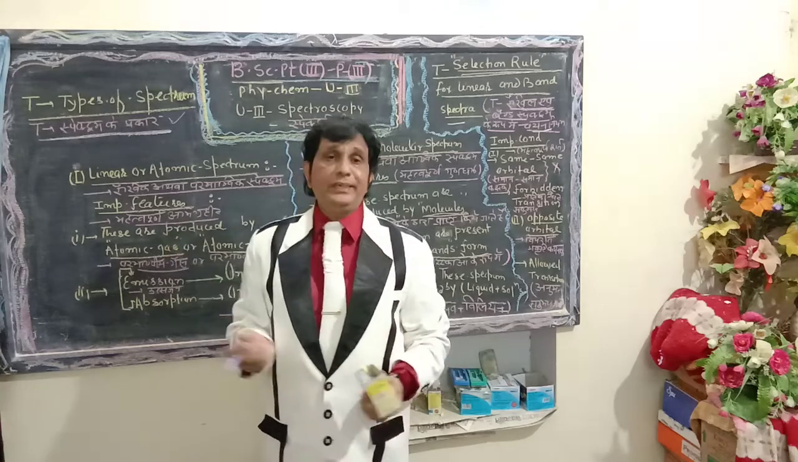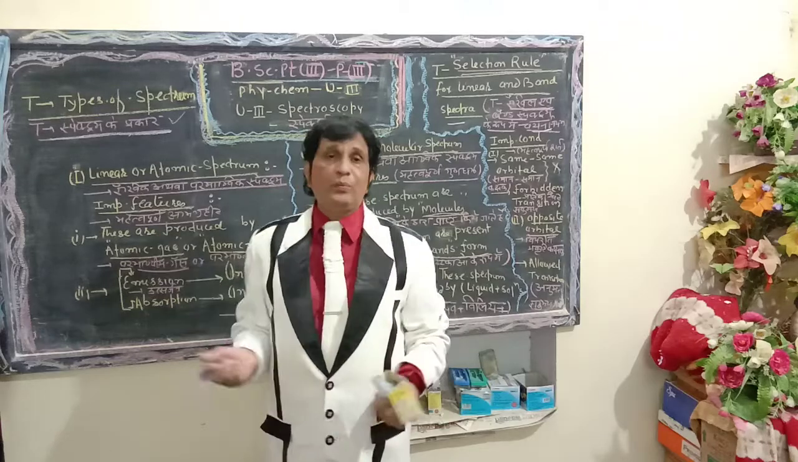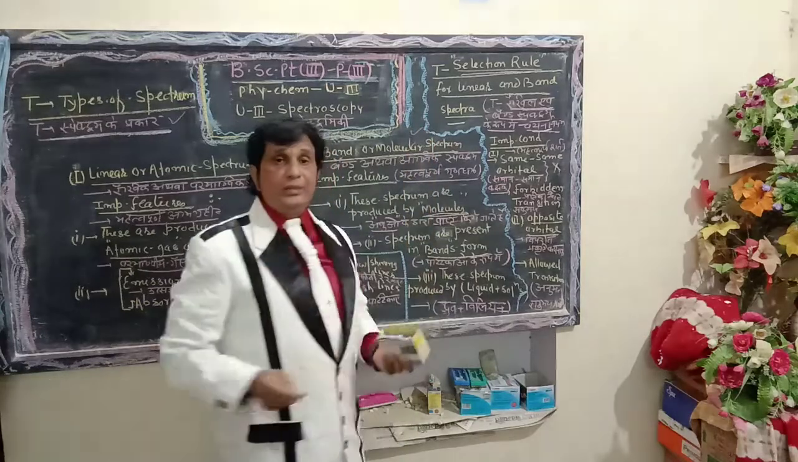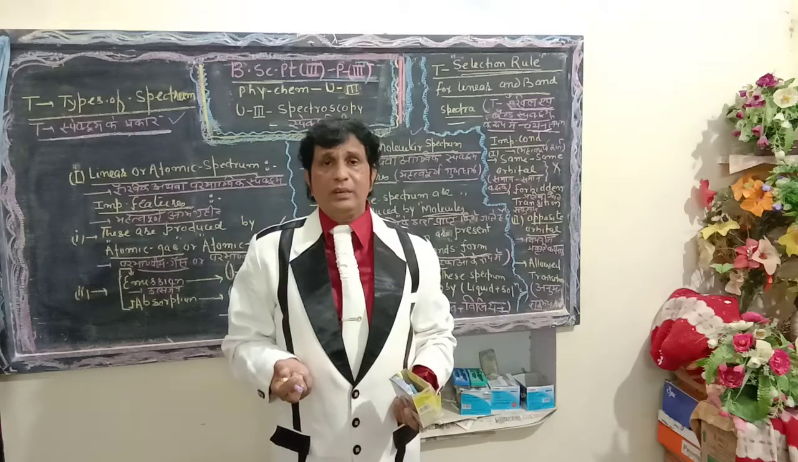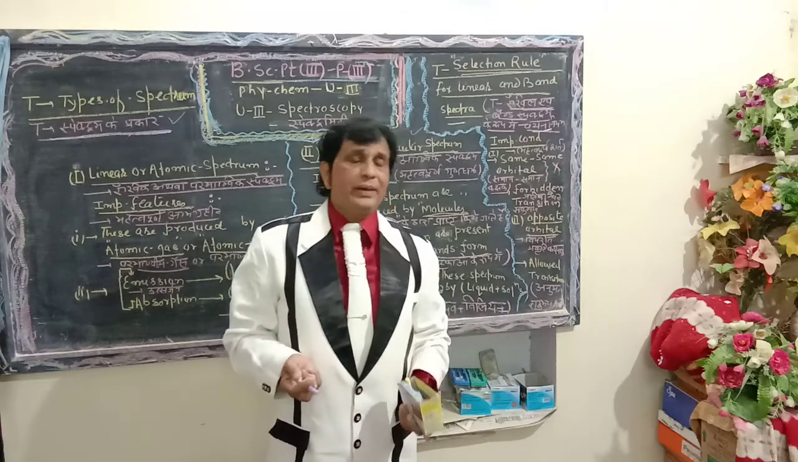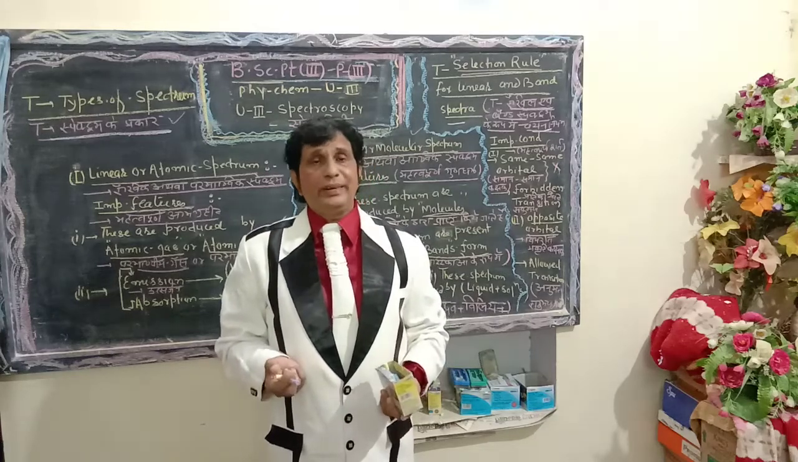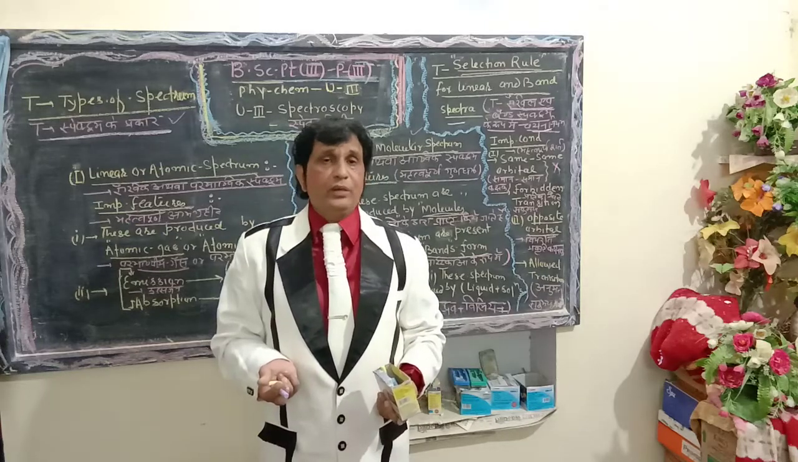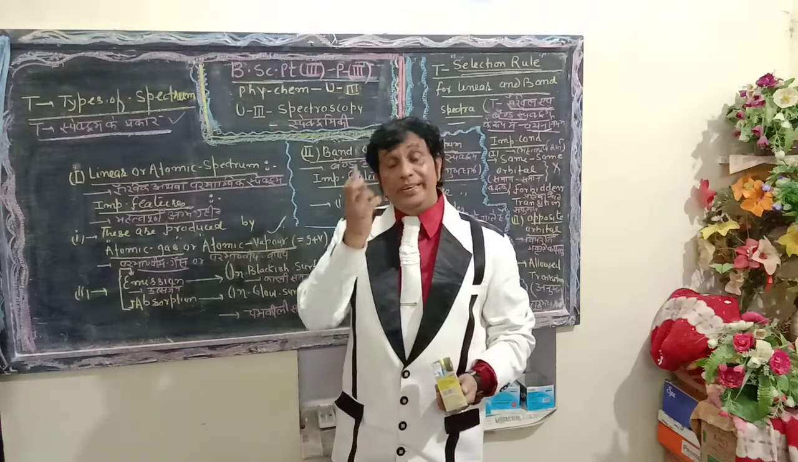Dear students, emission spectrum and absorption spectrum are further divided into continuous and discontinuous spectrum. The discontinuous spectrum is further divided on the basis of intensity, wave number, and the nature of electromagnetic wave and radiation, into linear or atomic, and molecular or band spectra. The first one I am writing here on the blackboard is linear spectrum.